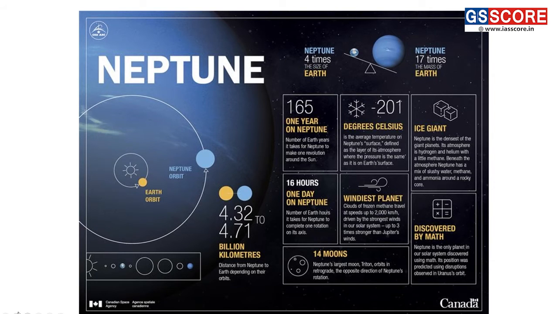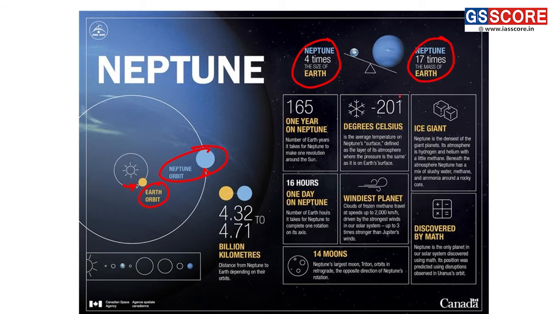Looking at a diagram here, we have the orbit of Earth and the orbit of Neptune, which is also quite similar, and the axial tilt is also quite similar. Here we can see comparative data between Neptune and Earth. Neptune is 4 times the size of Earth and 17 times the mass of Earth.